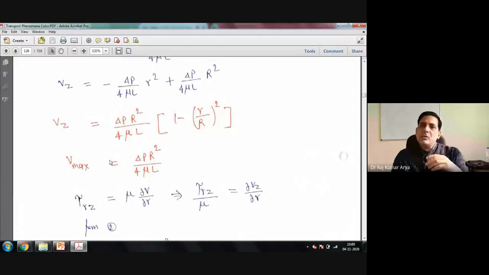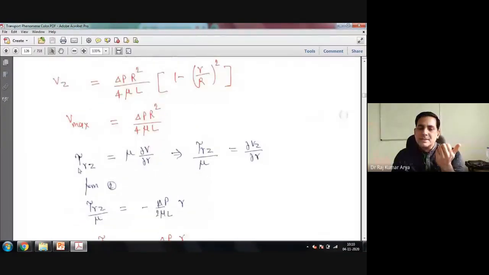Now each pipeline, as you might have seen, must be clamped just to hold it in place. So we have to calculate the drag force by the fluid on those pipes. First you calculate the shear stress on the pipe, multiplied by the area of the pipe, and you get the force.